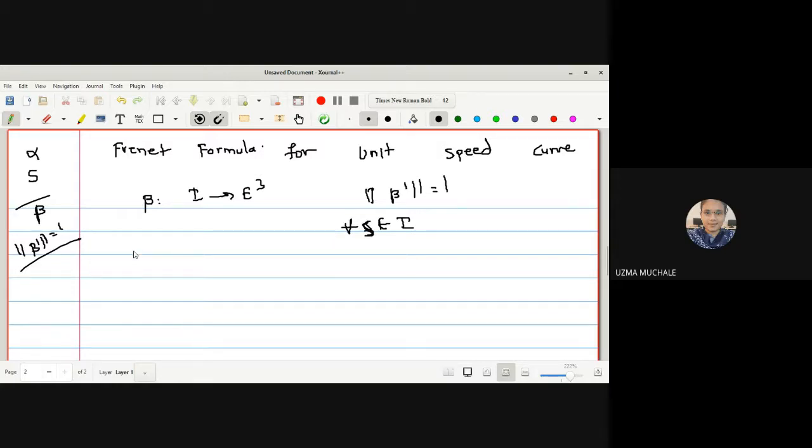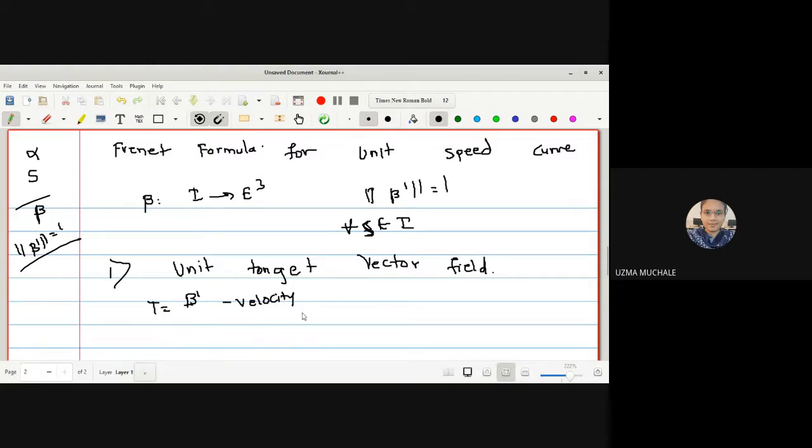Okay. So let me start with the first one, the unit tangent vector field. The unit tangent vector field T on a curve: how is it going to be found? T is nothing but beta dash. Simply differentiate your curve beta and you will get the tangent. As I told you initially, it tells you about the velocity. So how do you find the velocity? Just differentiate your curve and you will get the velocity. Right.